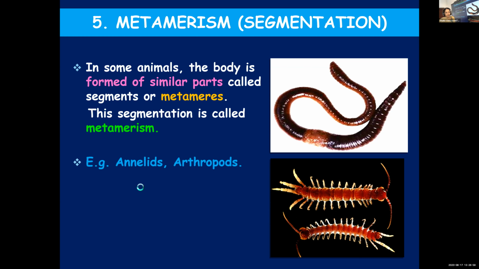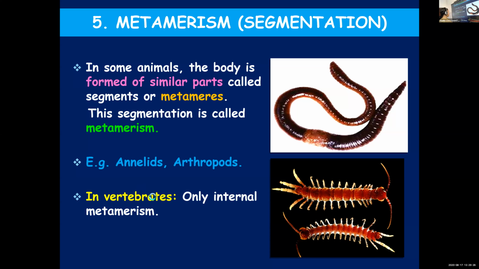Annelids and arthropods, the phyla Annelida and Arthropoda, are examples of organisms where metameric segmentation is found. Arthropods include all the insects, and annelids are the segmented worms like earthworm and leech. Vertebrates, including human beings,